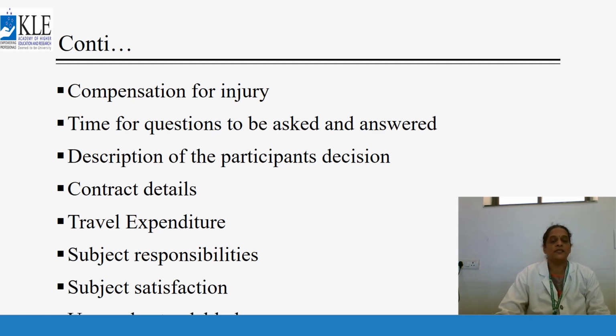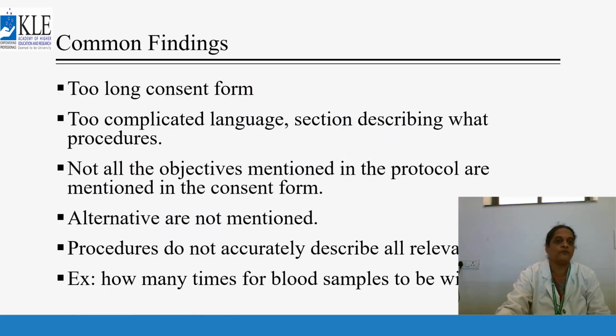Description of the participant's decision. Contract details. Regarding the contract details, here we can tell about how much expenditure we should give to them, travel expenditure, whether any compensation is there, subject responsibilities, as well as subject satisfaction also. What are the common findings? How to overcome all this?